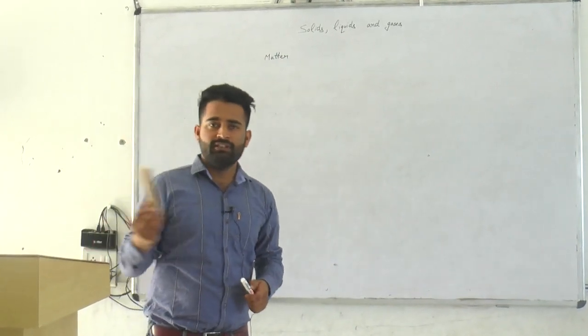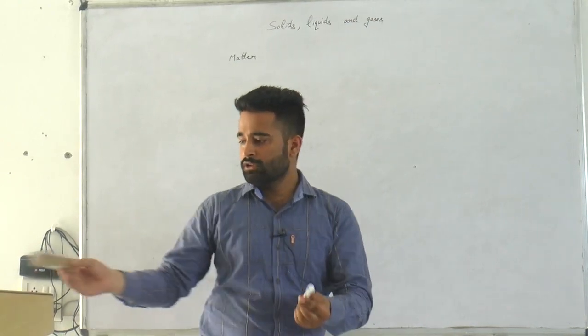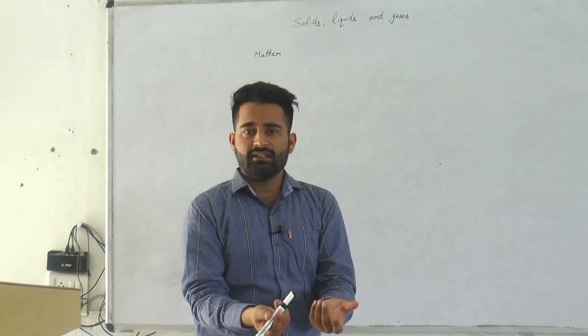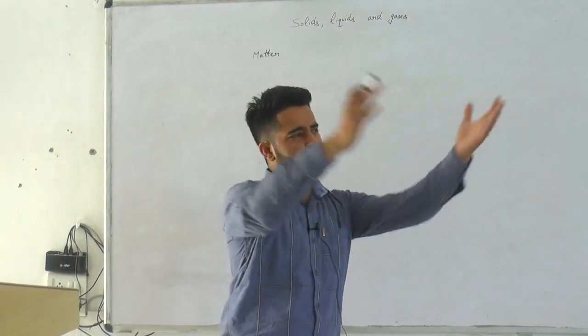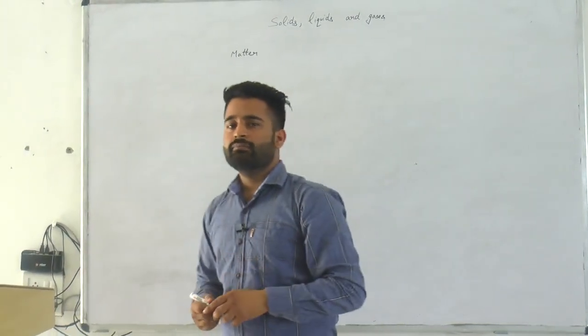For example, this duster is also matter because it has some weight and it occupies space also. This marker is also matter because it has some weight. Weight means mass, and it occupies space also. Anything around us that has mass and occupies space is called matter.